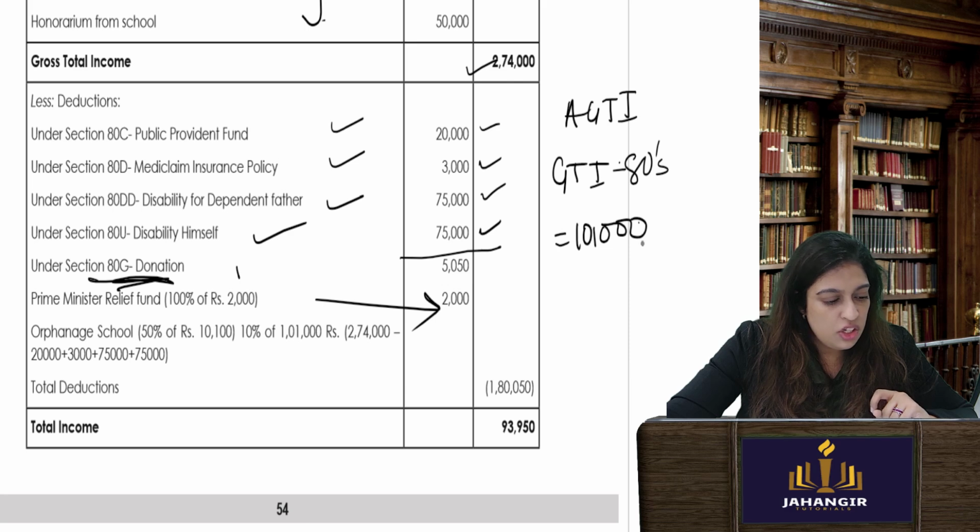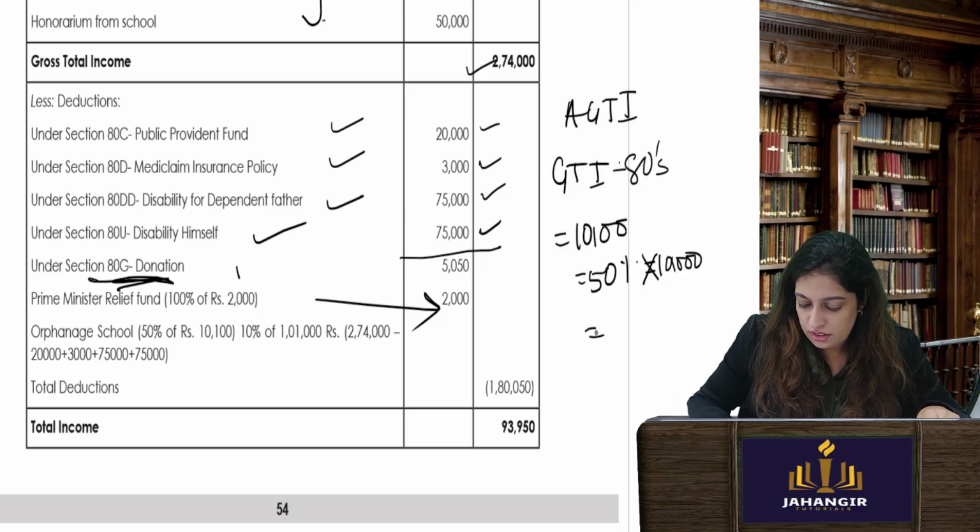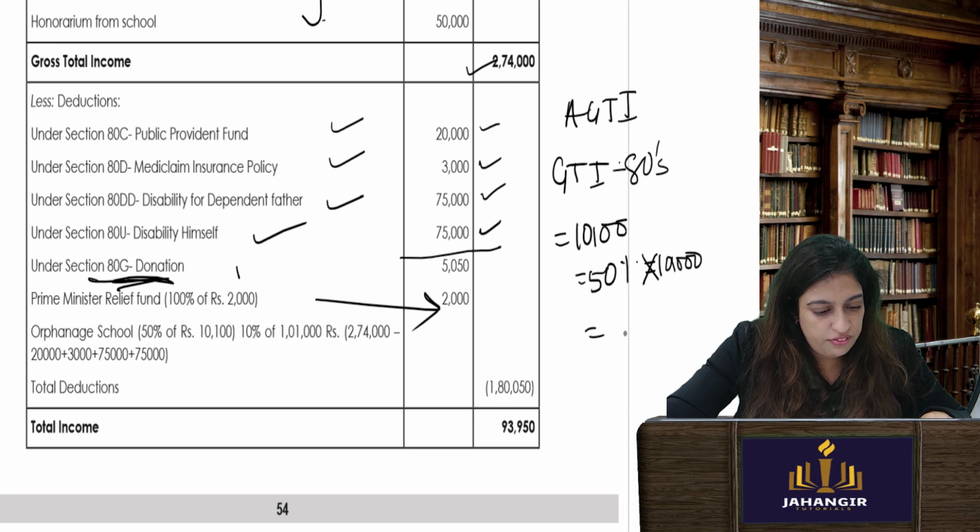Now, what is your limit? Your limit is 1,01,000. Okay. How much has he given? So allowed is 50% of this limit. 50% of this limit is how much? 50. Okay. This much, but he has given more. How much has he given? Orphanage school.